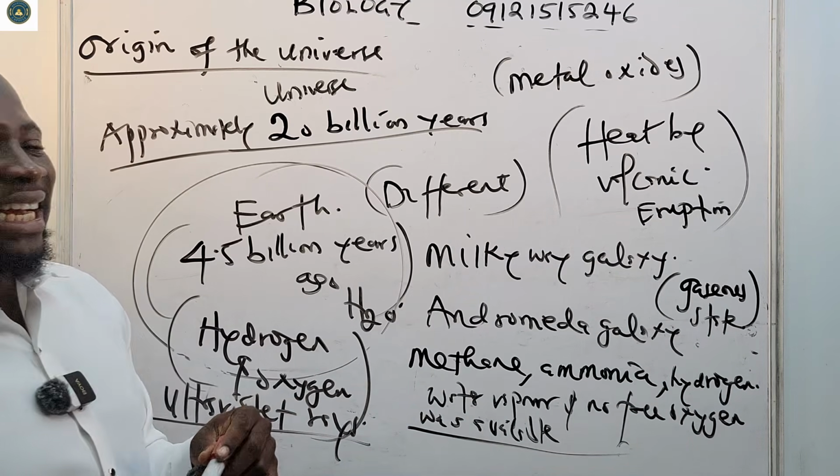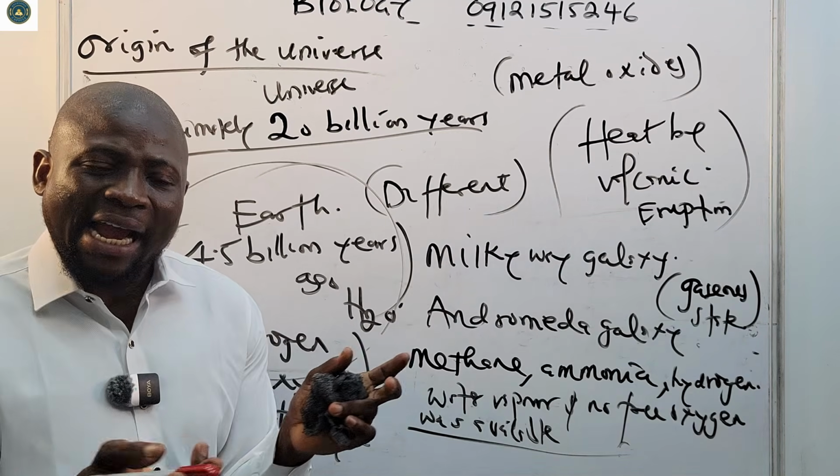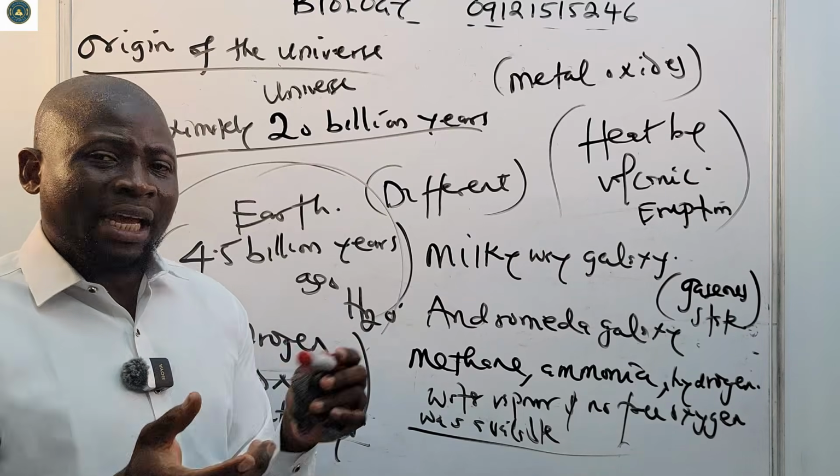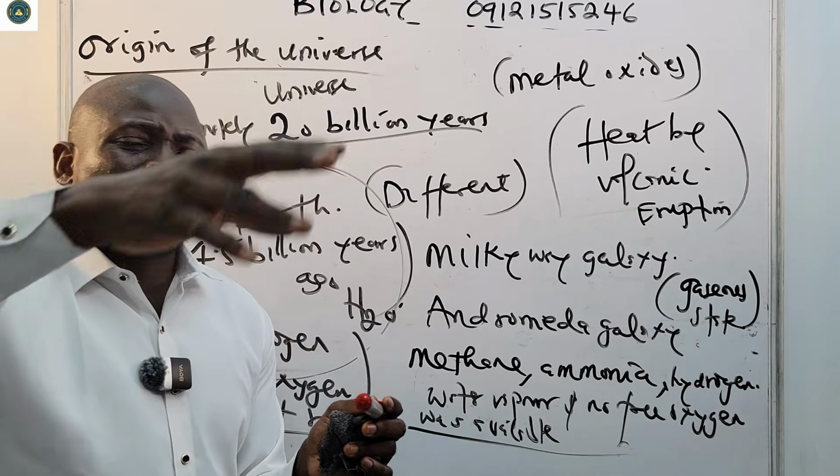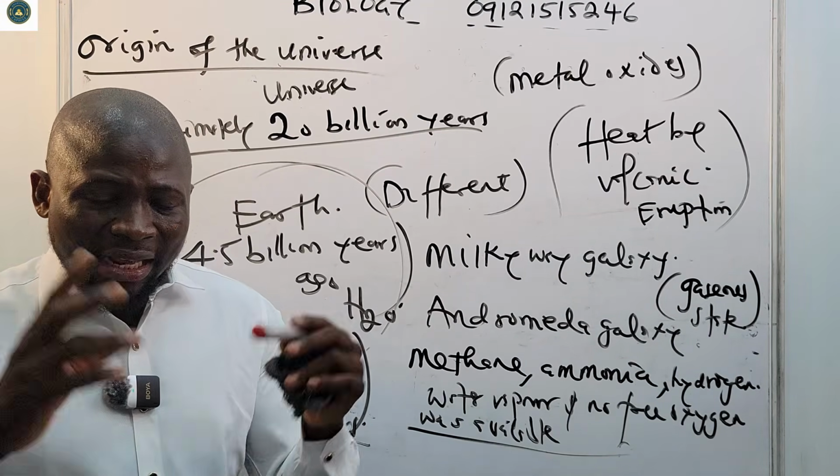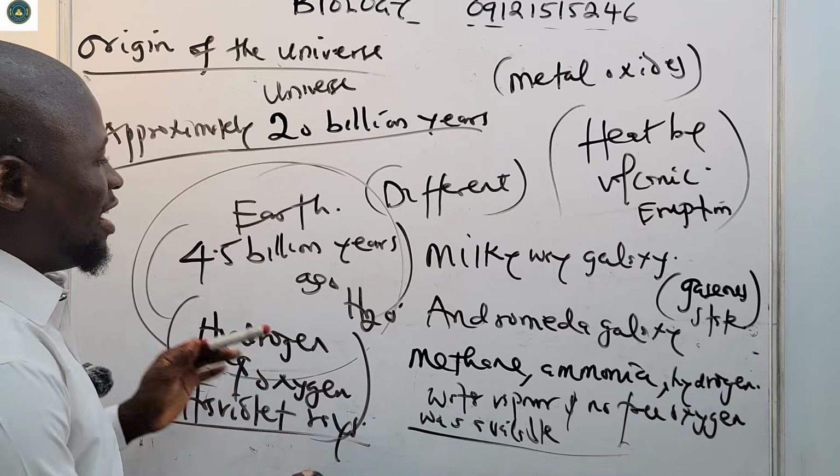Even carbon dioxide and oxygen might have combined to give ozone and surround the primitive atmosphere. Many years ago, ozone must have been formed.